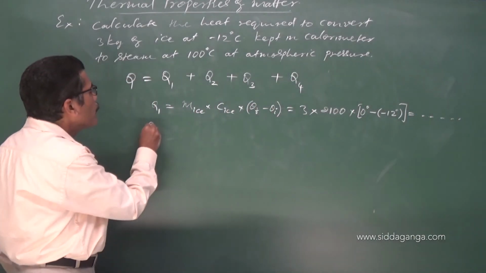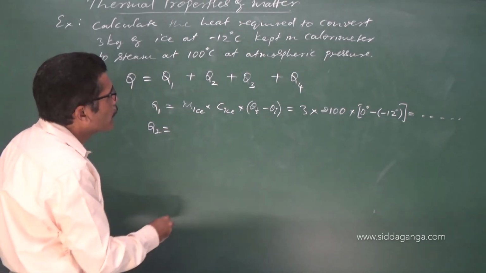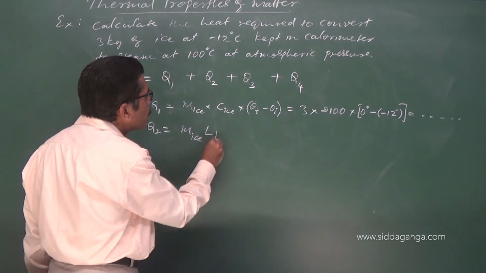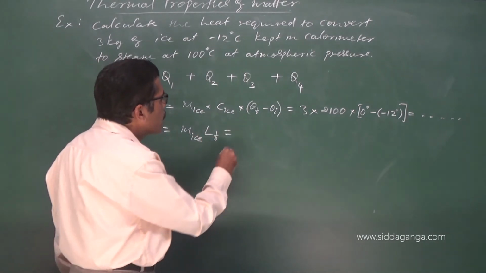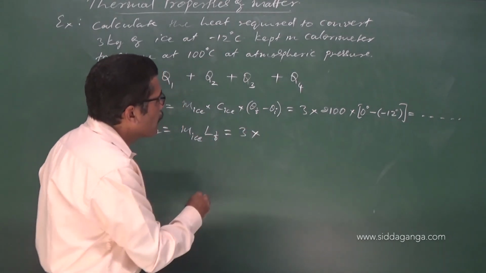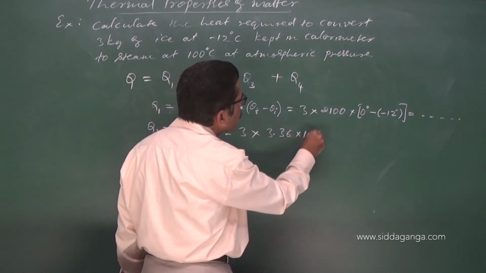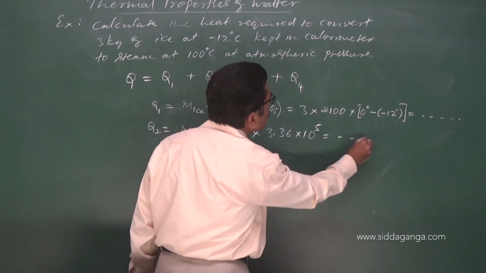And what is Q2? Q2 is mass of ice into LF. LF is already known to you, 3.36 into 10 raised to 5. Please calculate this, in joule.